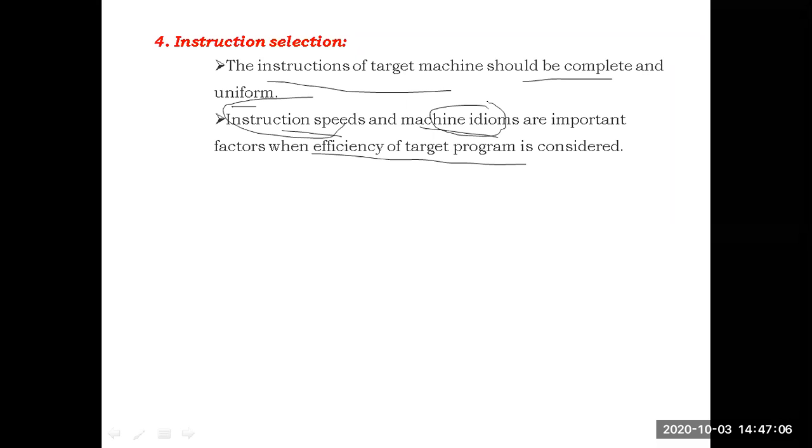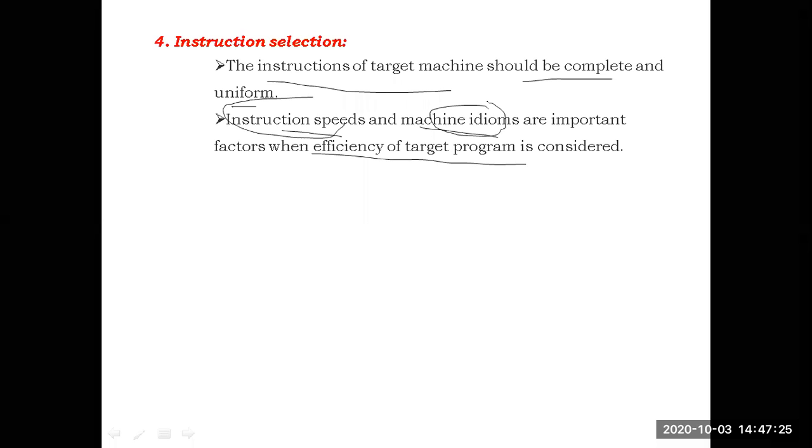So what he wants to say is that the speed of instruction statements is important when we calculate the efficiency of the target program. How efficiently the target program is generated will depend on the set of machine instructions and the speed of those instructions. How speedily the instructions are executing and what the set of instructions is. Based on those two points, the efficiency of the target program will be decided.